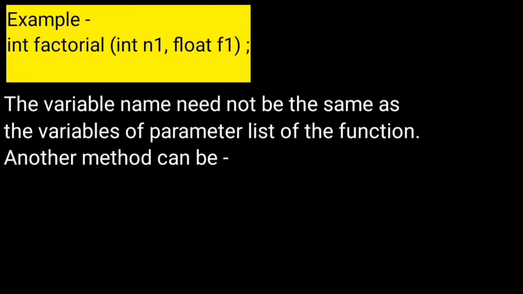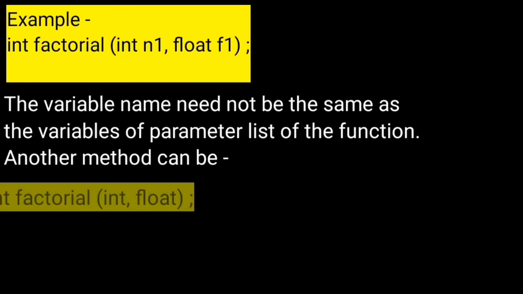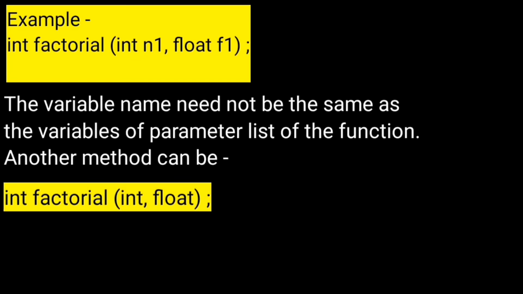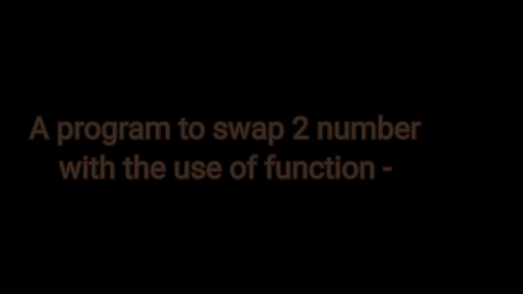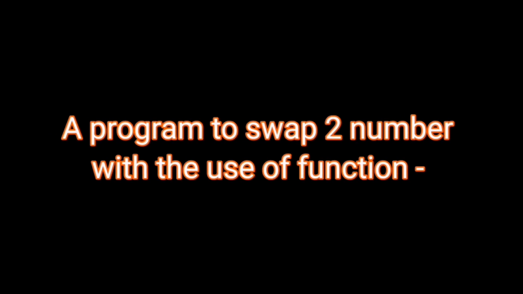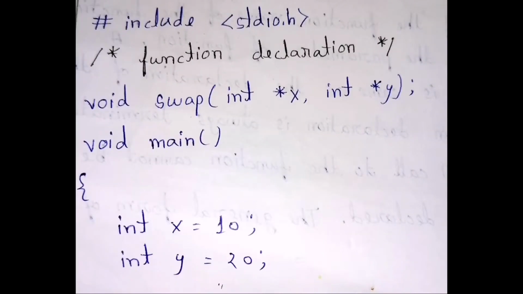The variable's name need not be the same as the variables of the parameter list of the function. Another method can be int factorial(int, float); In function declaration, variable names are optional but data types are necessary. Now we will see a program to swap two numbers with the use of a function.